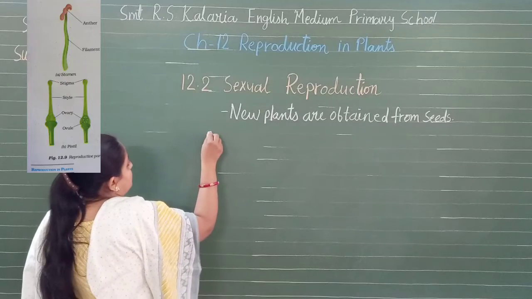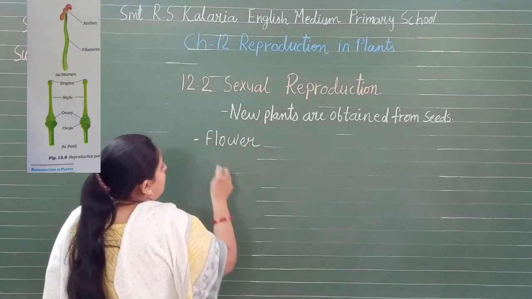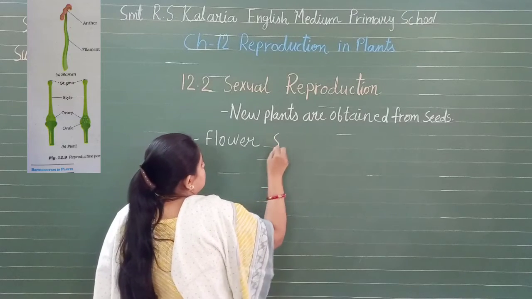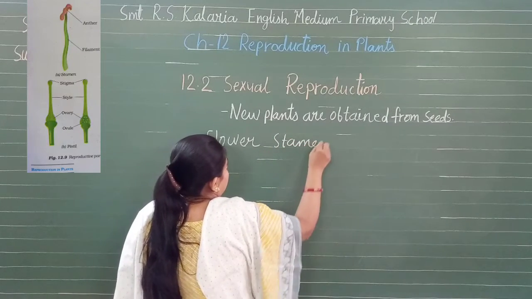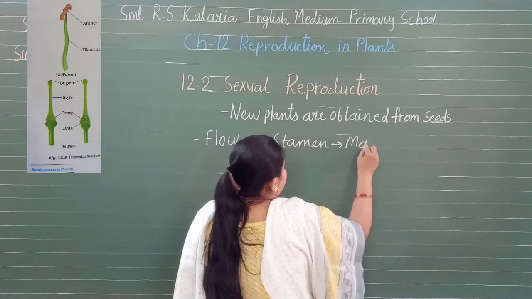So in a flower, what is stamen? Male reproductive part.